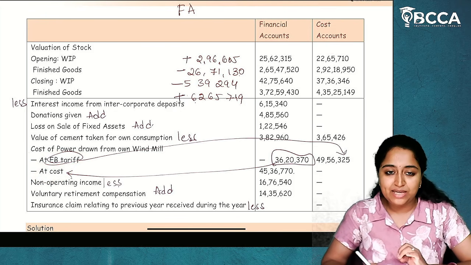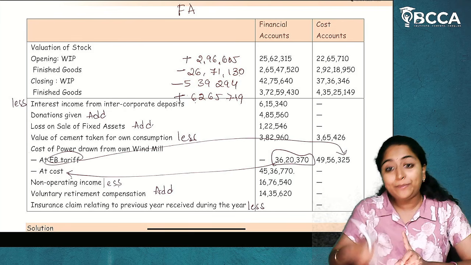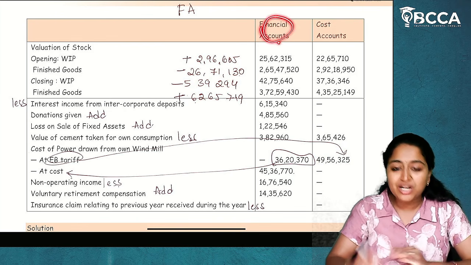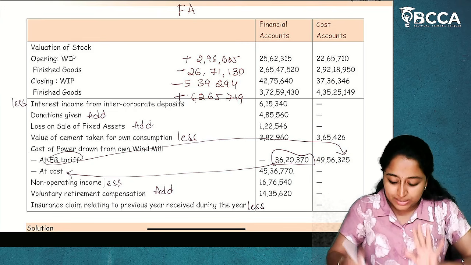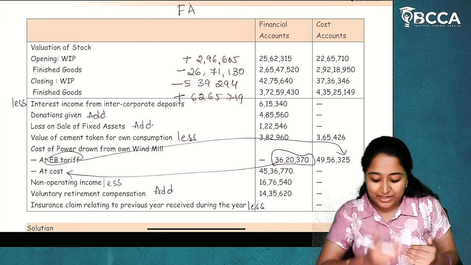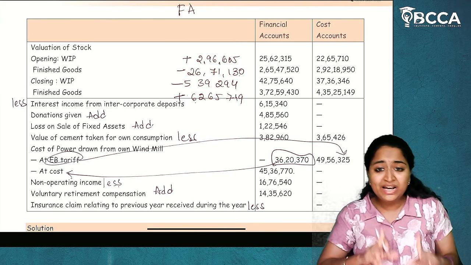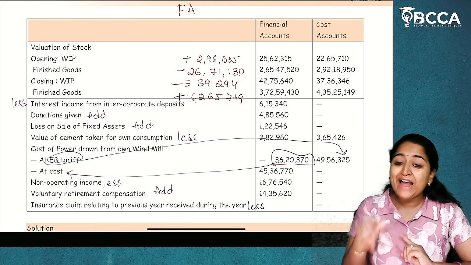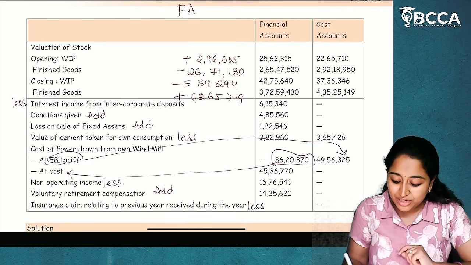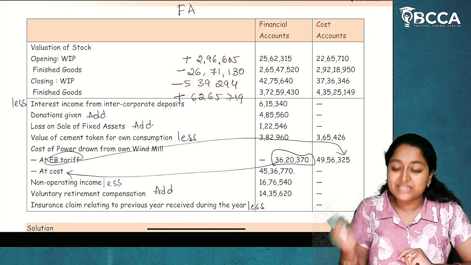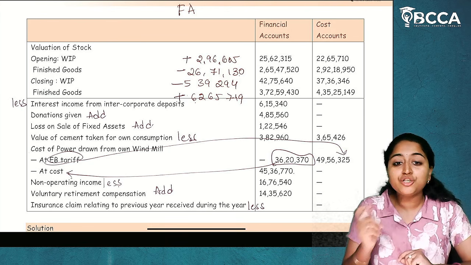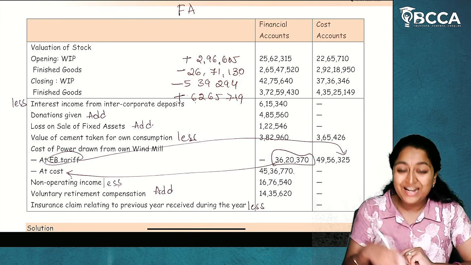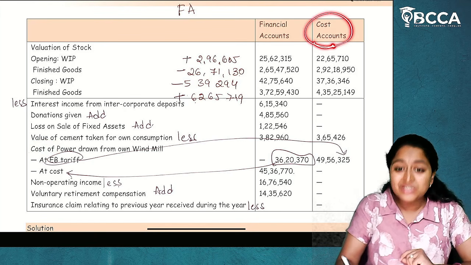Now, what is EB tariff? In EB tariff, cost plus opportunity cost is also considered in the cost accounts. But in financial accounts, only the cost which is incurred is considered, which is 36,20,370. In cost accounts, opportunity cost is also considered along with cost. How much is it? 49,56,325.